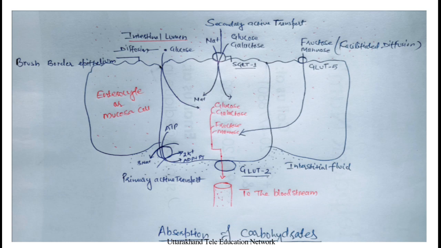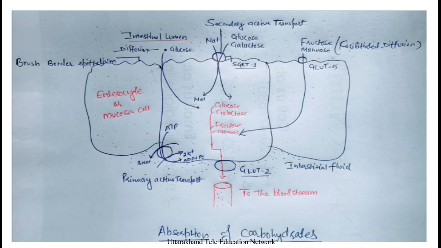Another mechanism is for fructose and mannose. This is the GLUT5. Fructose is absorbed via facilitated diffusion. What is the difference between diffusion and facilitated diffusion? Facilitated diffusion needs a channel protein. So fructose is coming toward the enterocyte or mucosa cell.